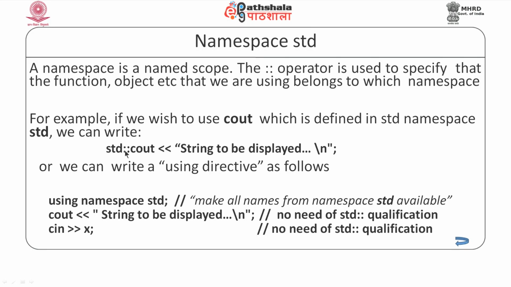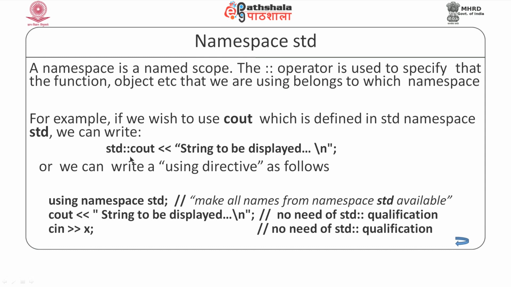So, std is a namespace where all input output functions, objects and classes are defined. So, when we are saying cout with the scope resolution operator, we are saying that we are trying to use the cout object which is defined in namespace std. Now, we might use cout many times, and we also might use along with cout cin a number of times. Every time we will have to use this, which you may find little cumbersome.